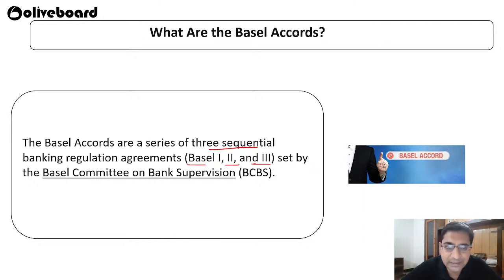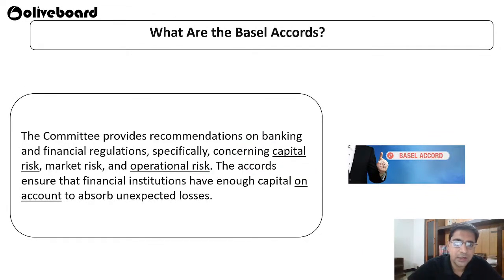So till now three Basel Accords have happened and all the countries are trying to maintain all three accords. The committee provides recommendations on banking and financial regulation, specifically related to capital risk, like when you are giving loans or something like that, and market risk.